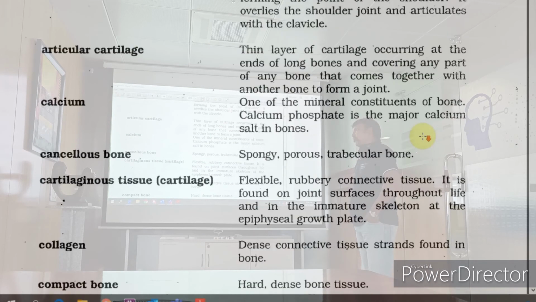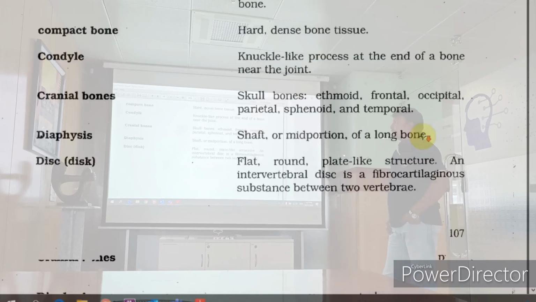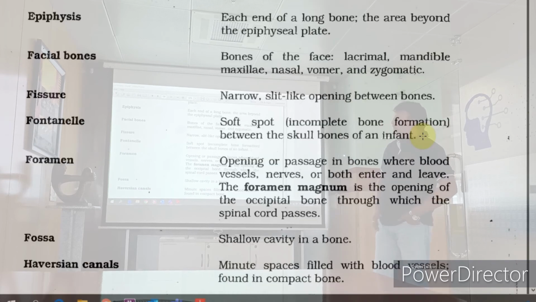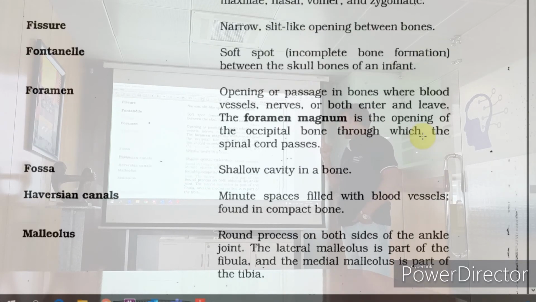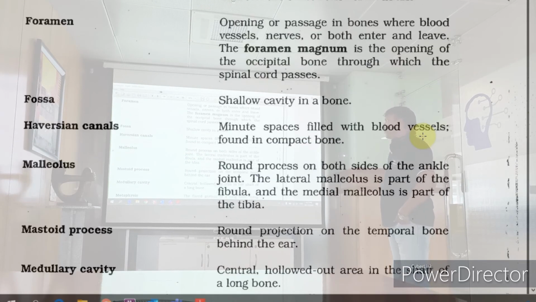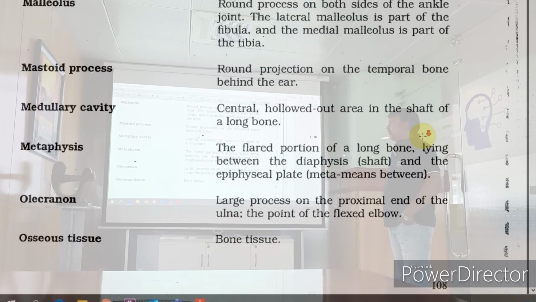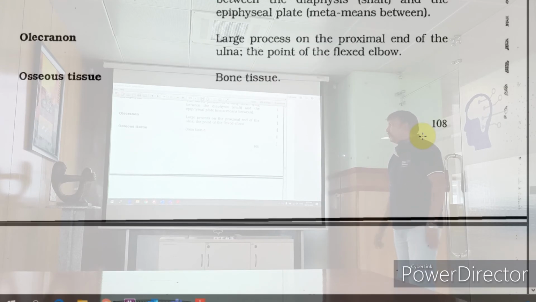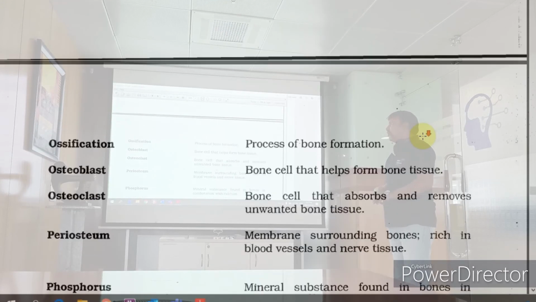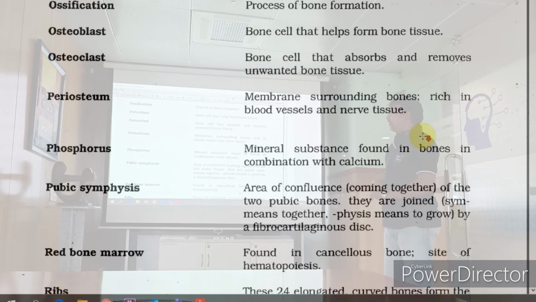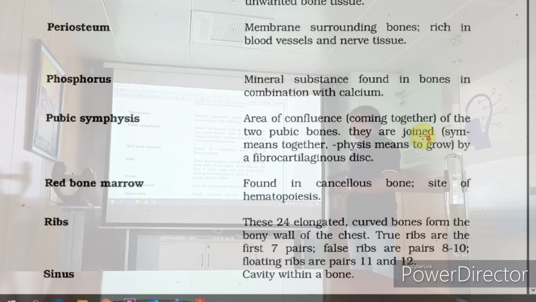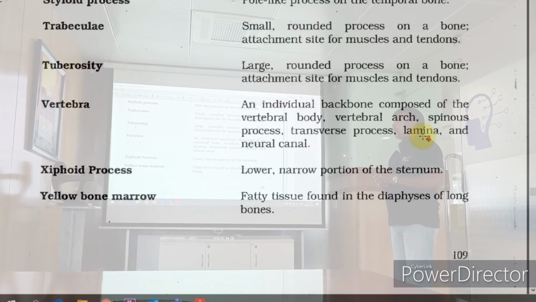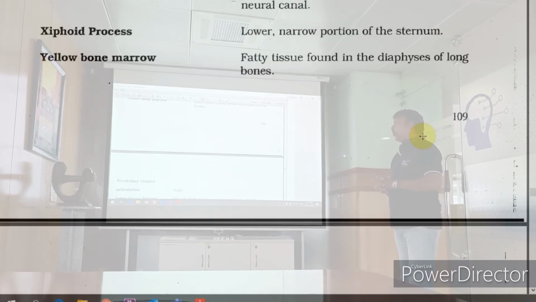Scroll. This is the study section. That is where you should go through it. Condyle, disc, epiphysis, facial bones. Fontanelle is this. Foramen is the opening. Malleolus. Olecranon is this. Bone tissue. Just the study sections again. Osteoblast, pubic symphysis, red bone marrow is found in cancellous bone. Ribs, styloid process, tuberosity, and yellow bone marrow is found in long bones.